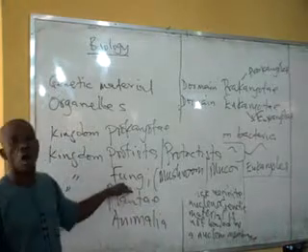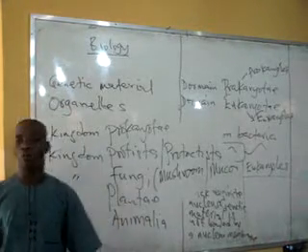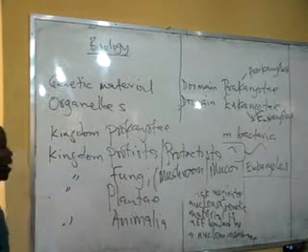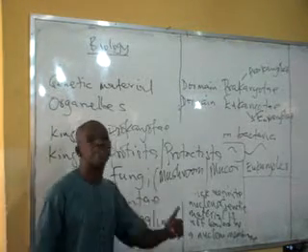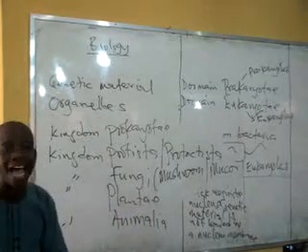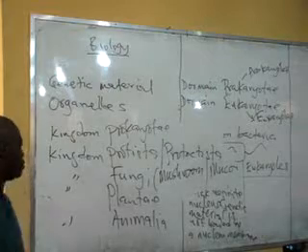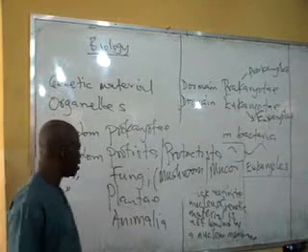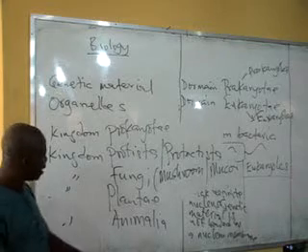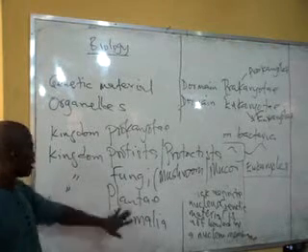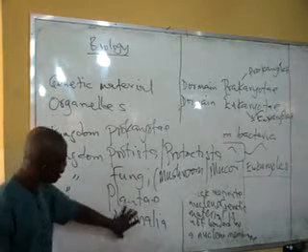This group called fungi are special organisms because they look like plants, but they do not have the main feature of the plant. They lack chloroplast in their cells, so they are non-photosynthetic. When we have time to look at that. The last two kingdoms are kingdom Plantae and Animalia.